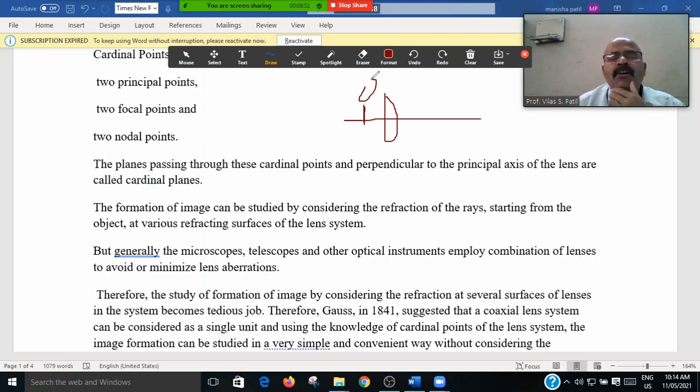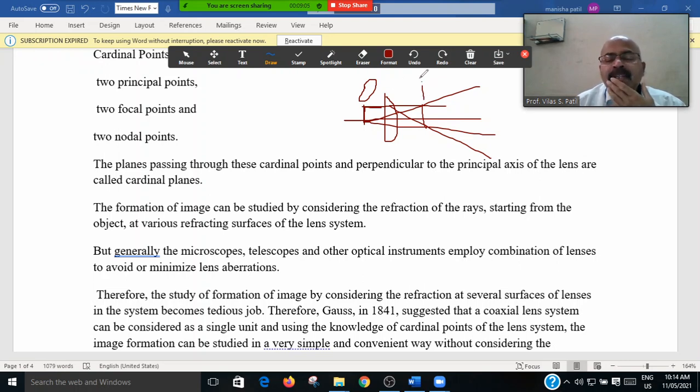Then the rays from the object go to the other side, and this will be the image. Okay, this is the object and this is the image.